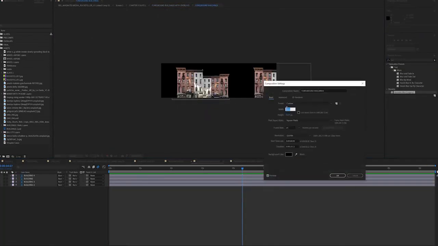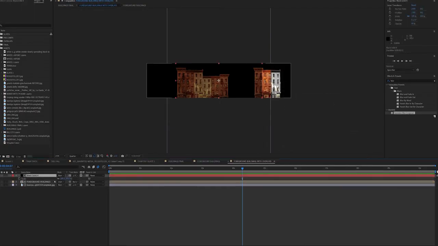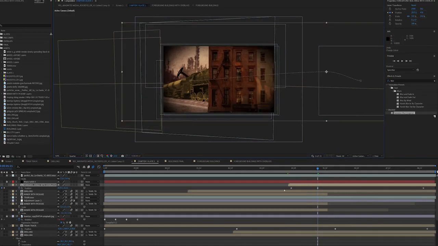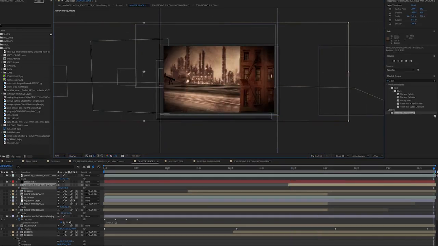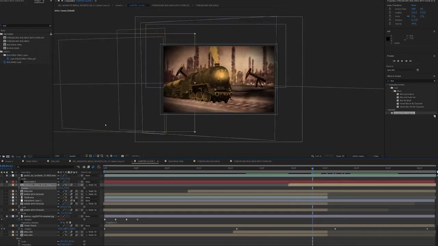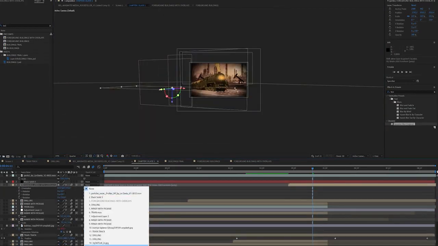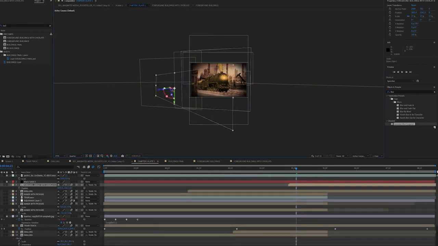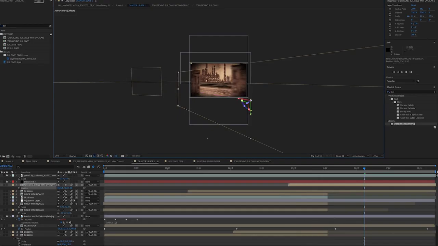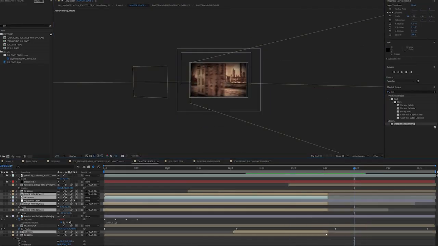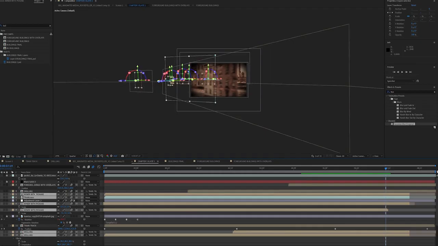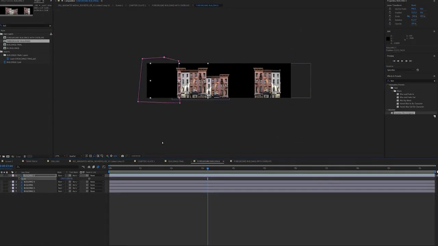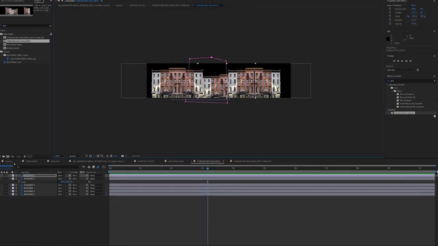in the same way that we've done with everything else, we're just going to bring that into our top composition, our chapter 5 slate 1. We're going to turn on the 3D effect, and we're also going to turn on the motion blur, and we're going to parent it to the train track, and then just shuffle it around in 3D space until it's in a position that makes sense. And I'm going to put it a little bit further to the end of the train track, so the buildings don't come in until quite a lot later. So let's see what that looks like once they're in position.